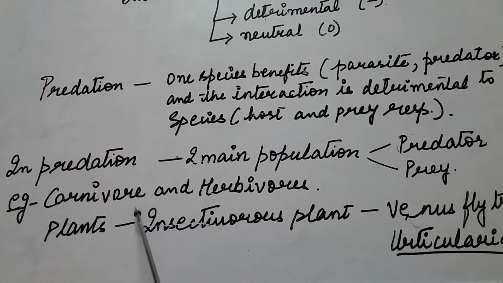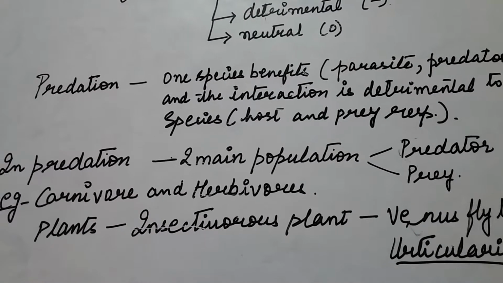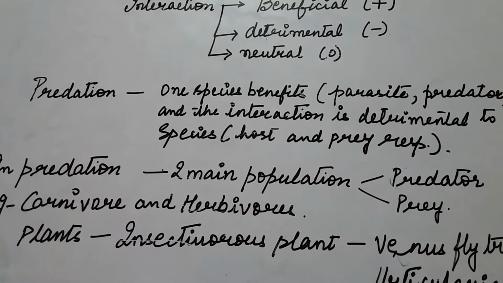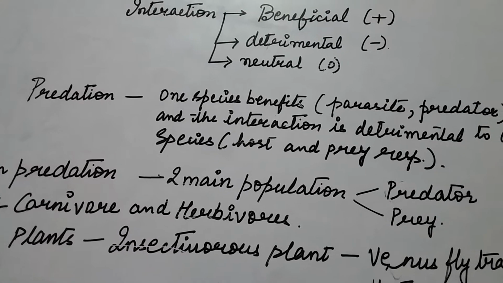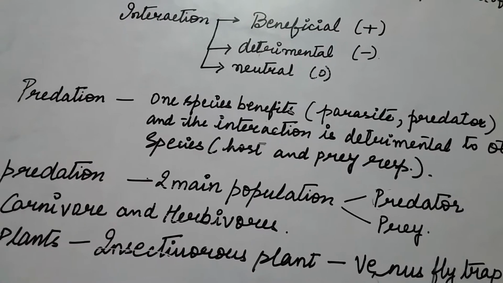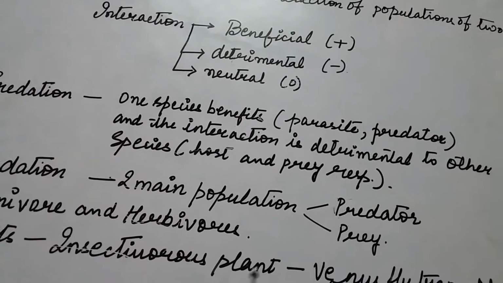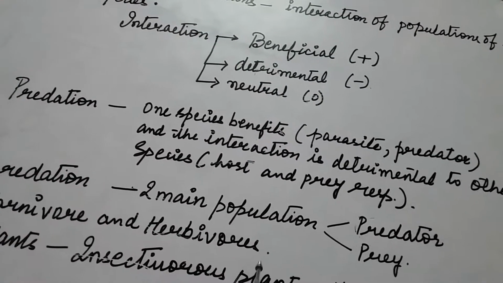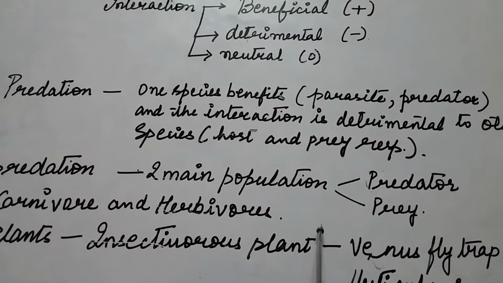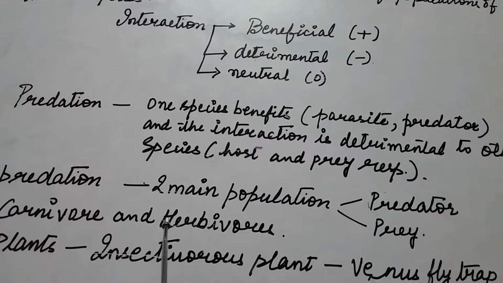For example, in carnivore and herbivore interaction, the carnivorous animals eat up other animals, and herbivorous animals which eat parts or seeds of a plant are in a way also predators, because they are eating plants or the seeds of the plants, and because of this they remove the individuals or future individuals from that population.